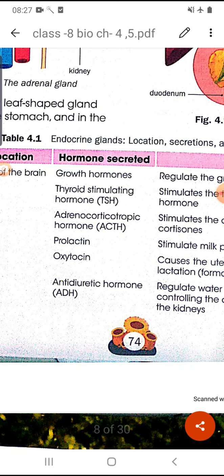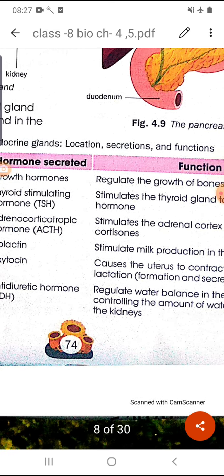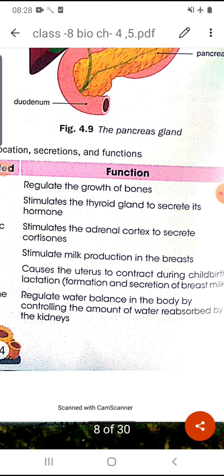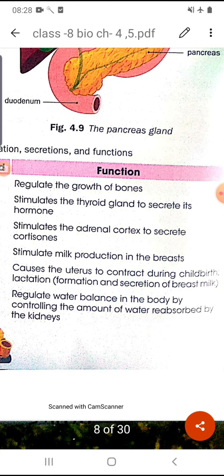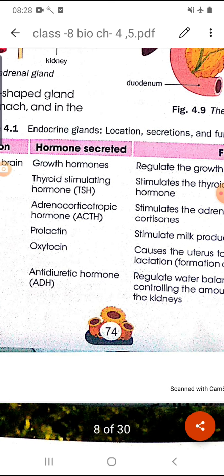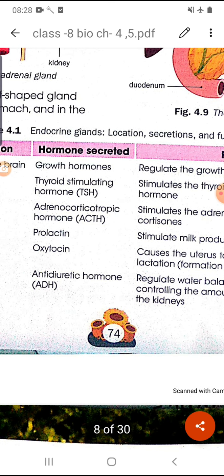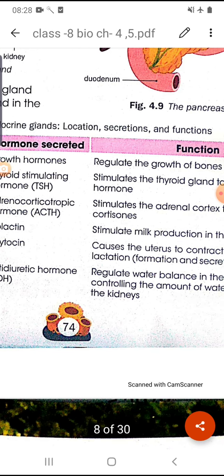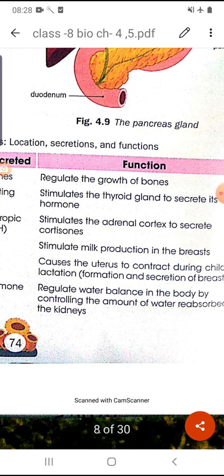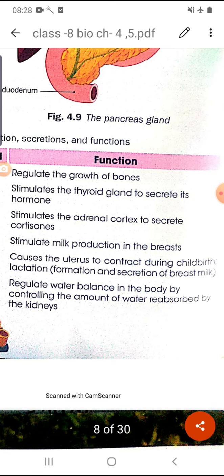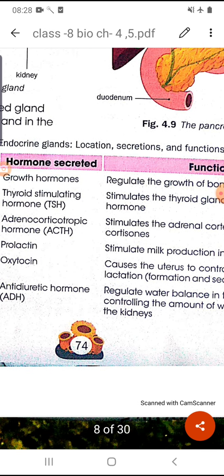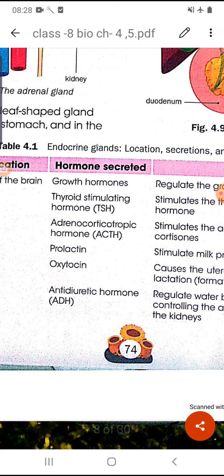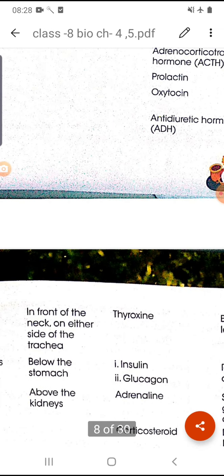Next is oxytocin. Oxytocin is also a hormone that is secreted from the pituitary. It causes the uterus to contract during childbirth. And the last one is antidiuretic hormone, that is ADH. It regulates the water balance in our body by controlling the amount of water that is reabsorbed by the kidneys. Okay, so all these are hormones that are secreted from the pituitary gland.